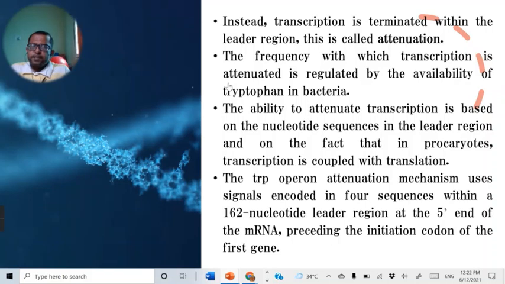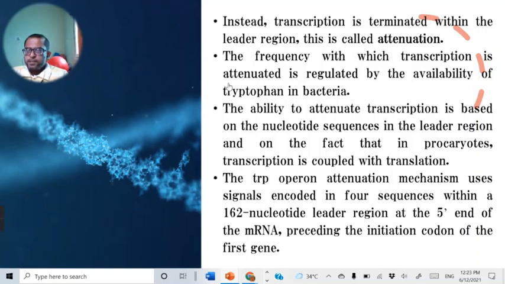And transcription is terminated in a particular region, which we call the leader region. How many times this attenuation takes place is decided by the amount of tryptophan available. That means how often the attenuation mechanism operates depends upon the concentration or availability of tryptophan in the bacteria.